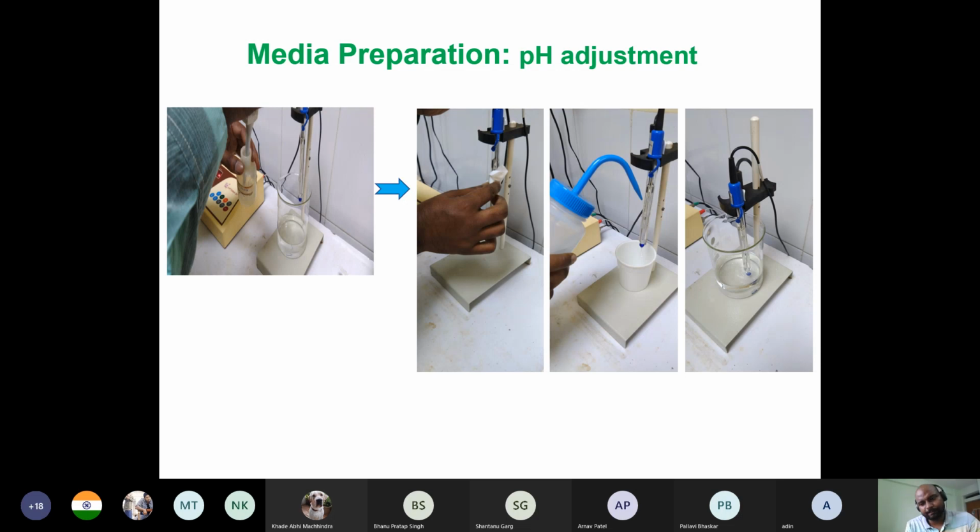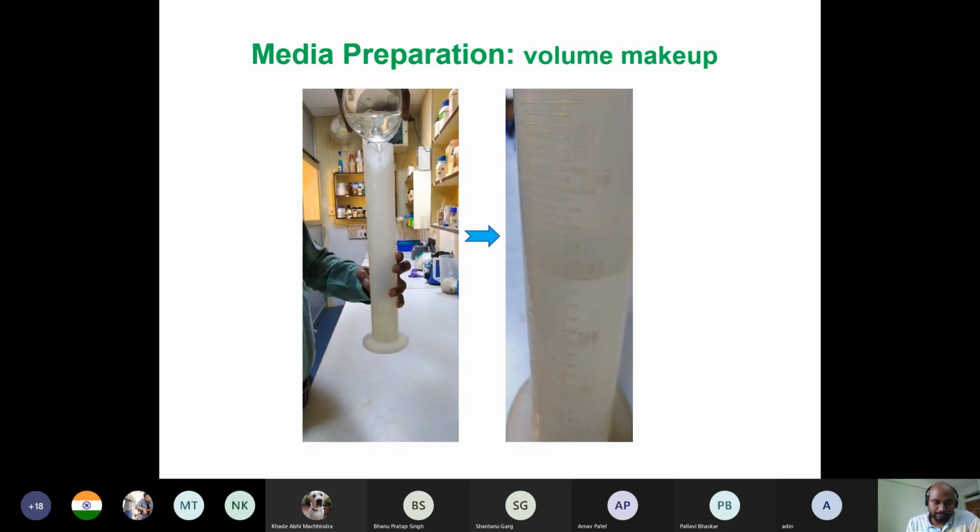This is experimentally established and followed worldwide, because people have seen that at this pH the plant grows very well, and also grows into an entire plant in the in vitro condition. So for MS media we adjust the pH to 5.8 to 6, note it down. And for Gamborg B5 media, we have to maintain the pH at 6.